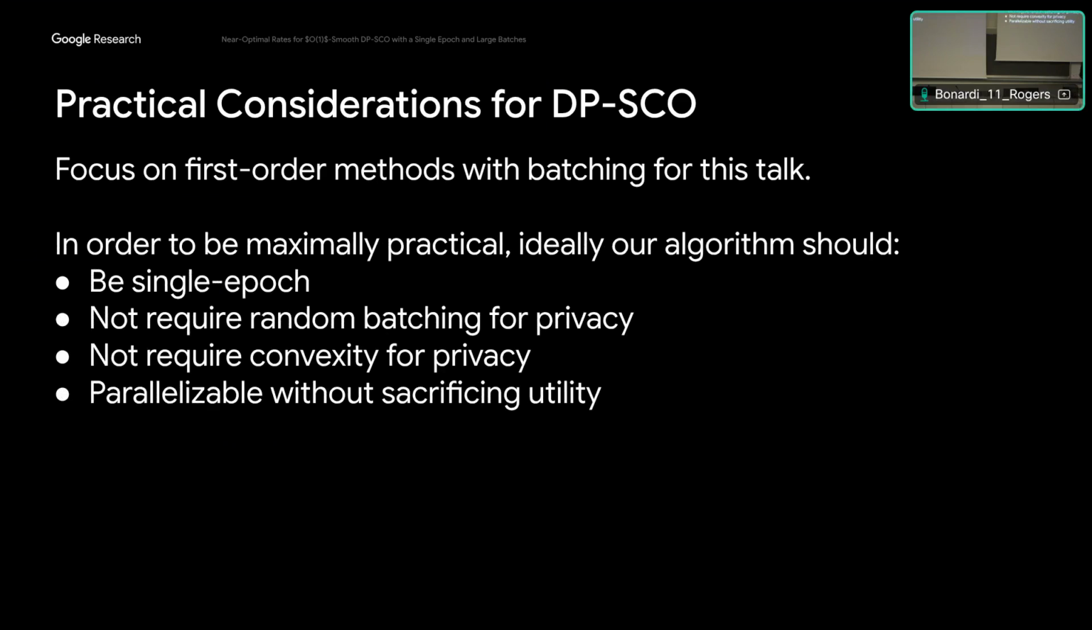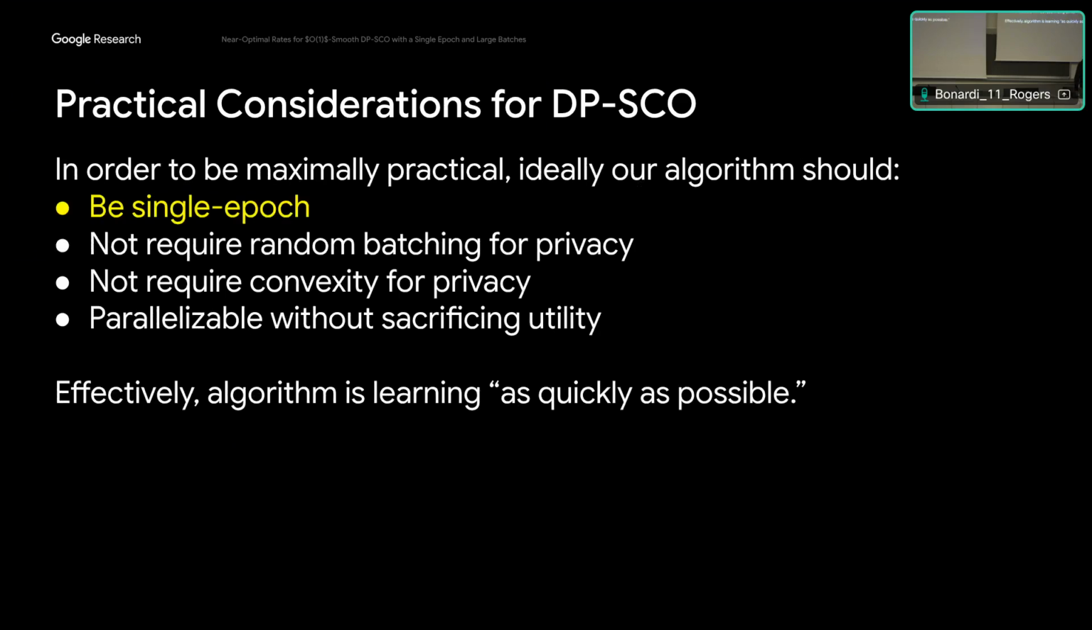For this talk, we're just going to be focusing on methods that are first order and do some sort of batching. That is to say, in each round, the algorithm is going to receive a batch of examples. It'll compute a gradient or some first order information on those examples, and then it'll use that information to make some updates. So the first property that we would want is that we want our algorithm to be single epoch, which is to say we want it to basically touch each example in the data set exactly once. This is important because this effectively means our algorithm is learning as efficiently as possible, and so it's scalable to large-scale data sets.